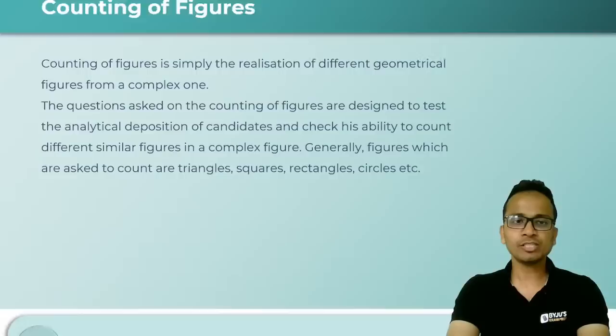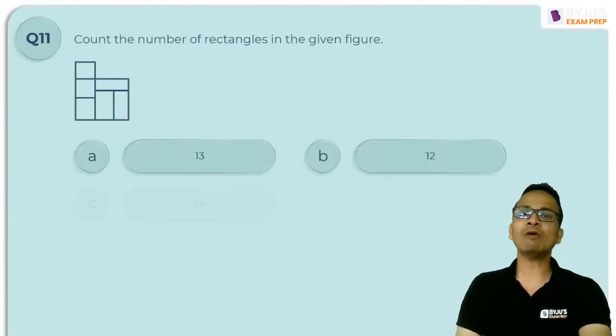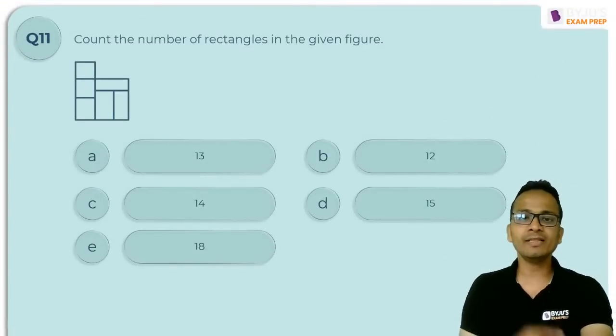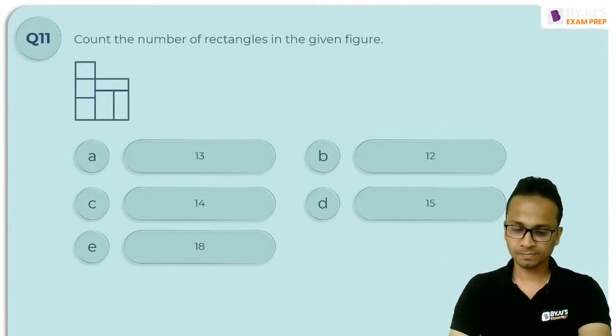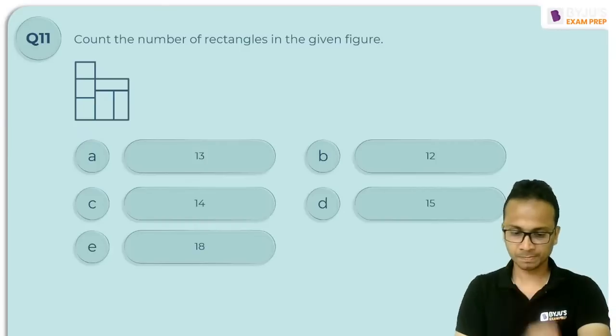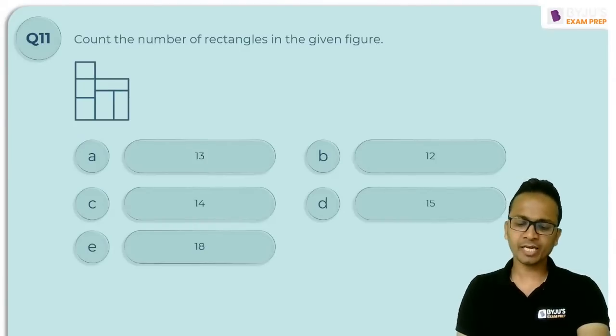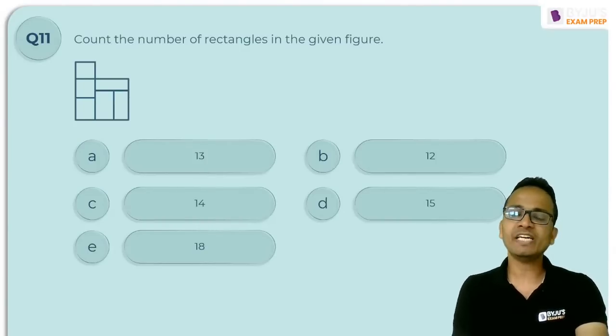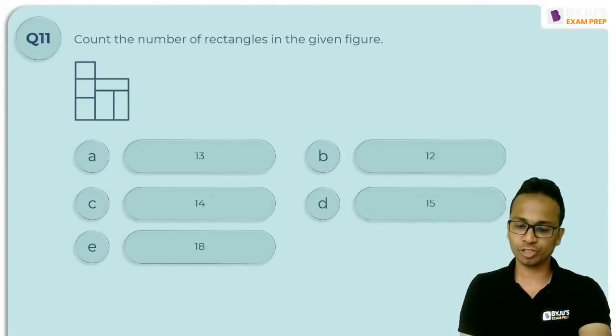First question, count the number of rectangles in the given figure. Sushmita, the average time taken is somewhere around 15 to 17 minutes for 25 questions.